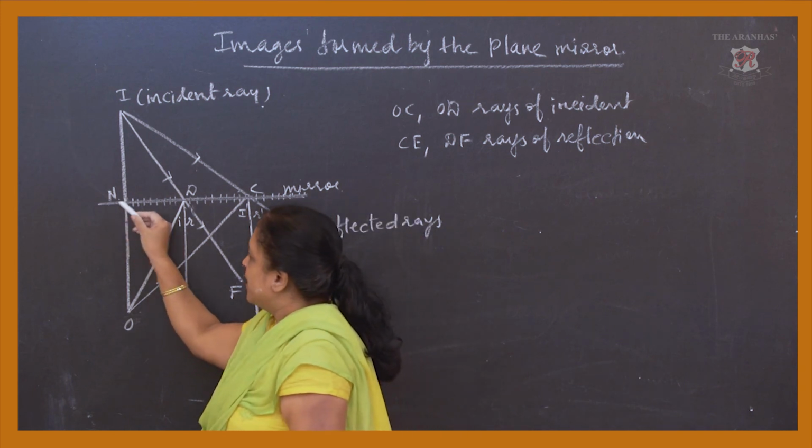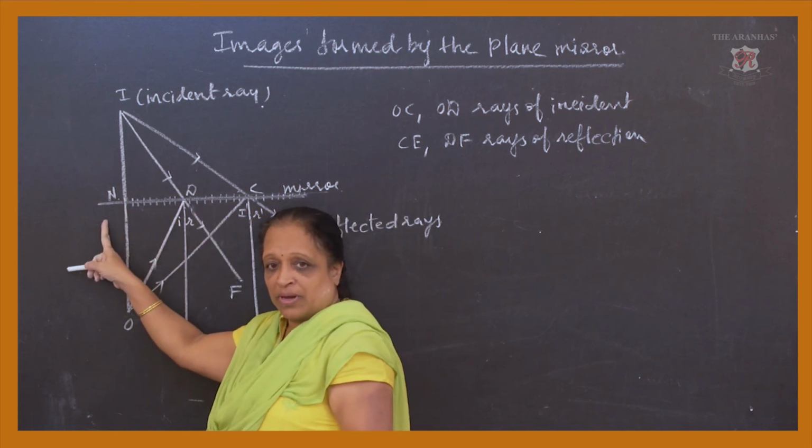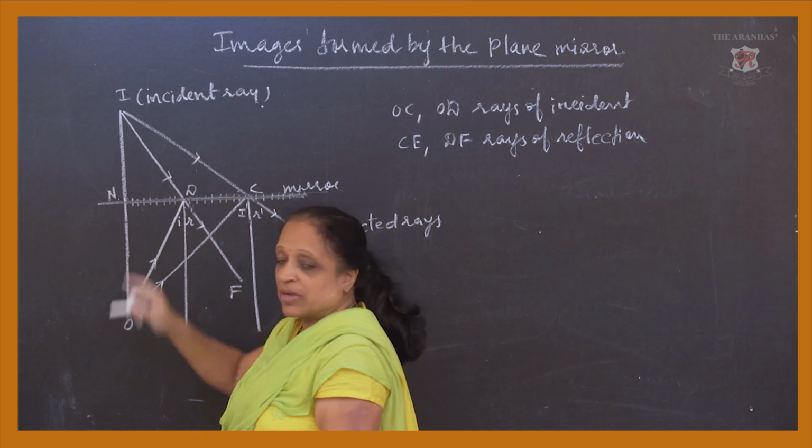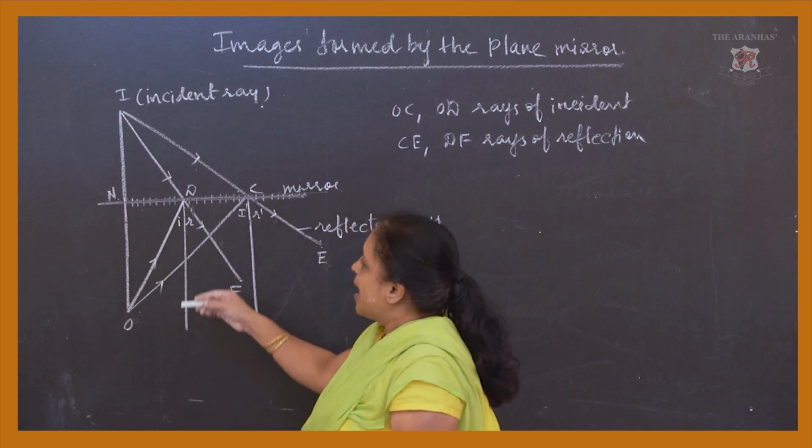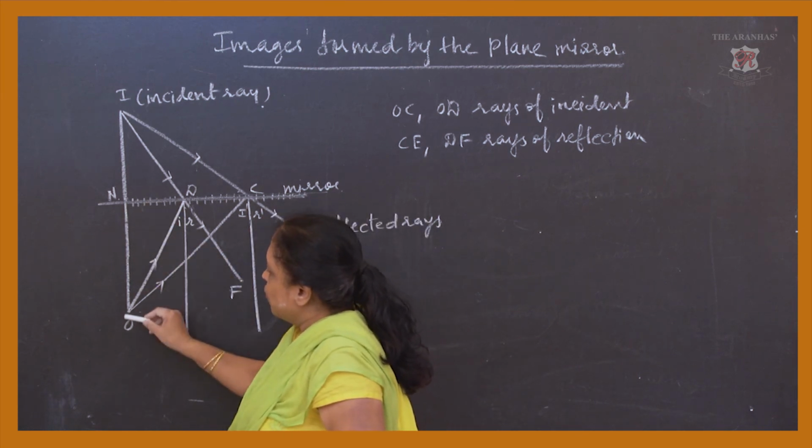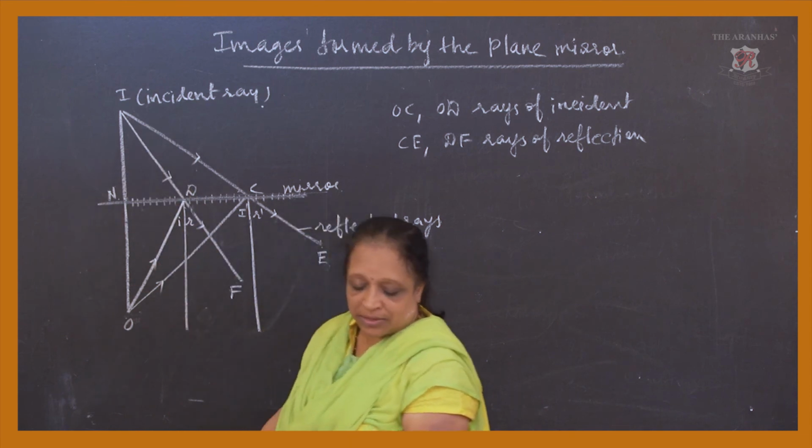Here you have N as the normal of the plane mirror. So N stands for the normal, and you have NO and NI. These are the two things.